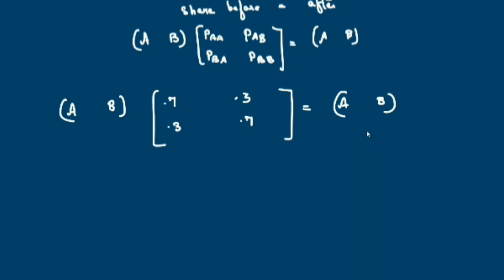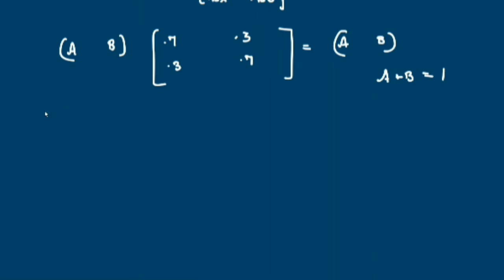What is the condition? A plus B is always equal to 1. The total probability is 1. So now let us multiply. 0.7A, multiply A into this. This is 0.7A plus 0.3B is equal to, right side it should be equal to A. Similarly multiply the other one, 0.3A plus 0.7B is equal to B.